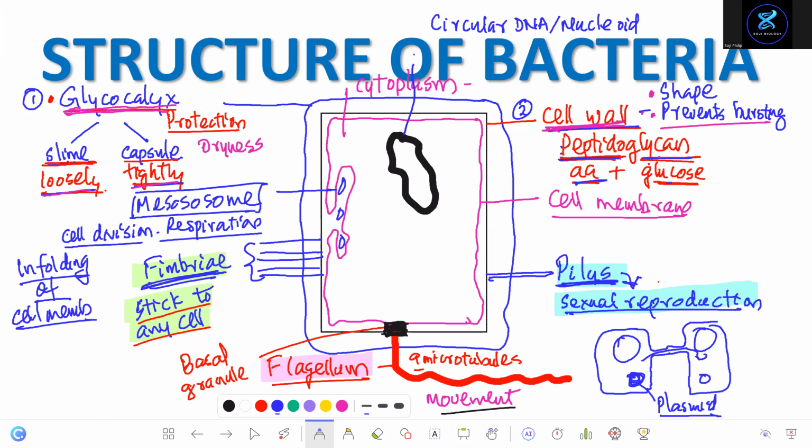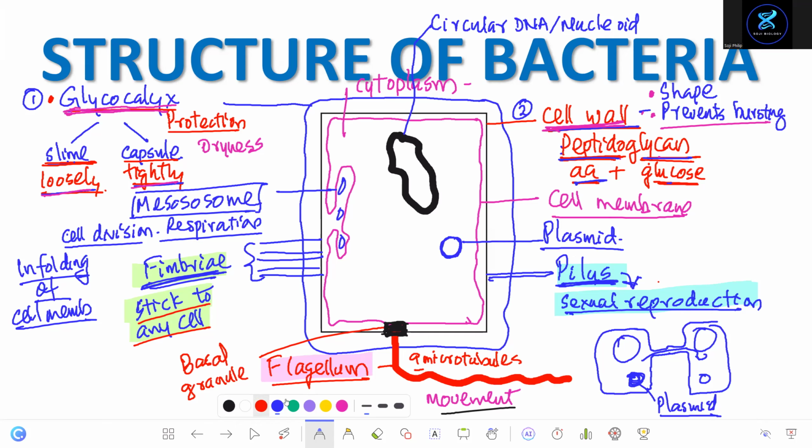It's just one ring of DNA, and there is no nuclear membrane around it. In some bacteria, you find a small ring of DNA called plasmid. Both are made up of DNA. Plasmid carries extra genes.